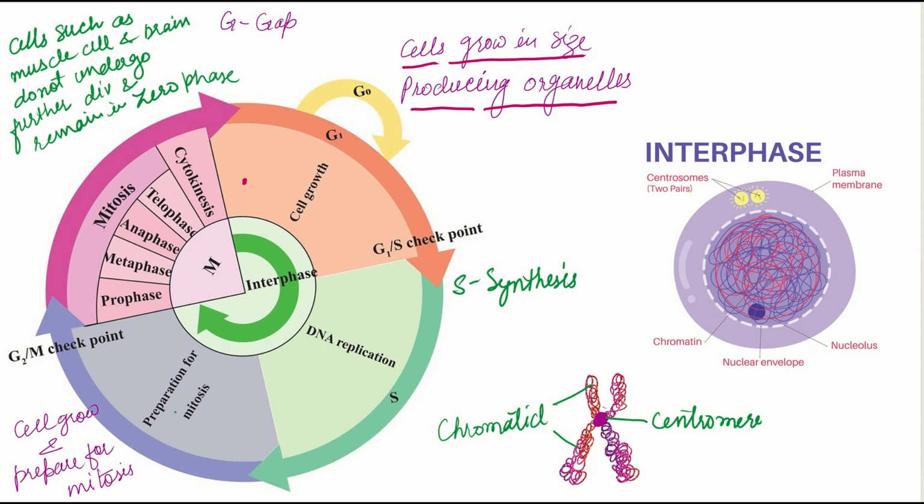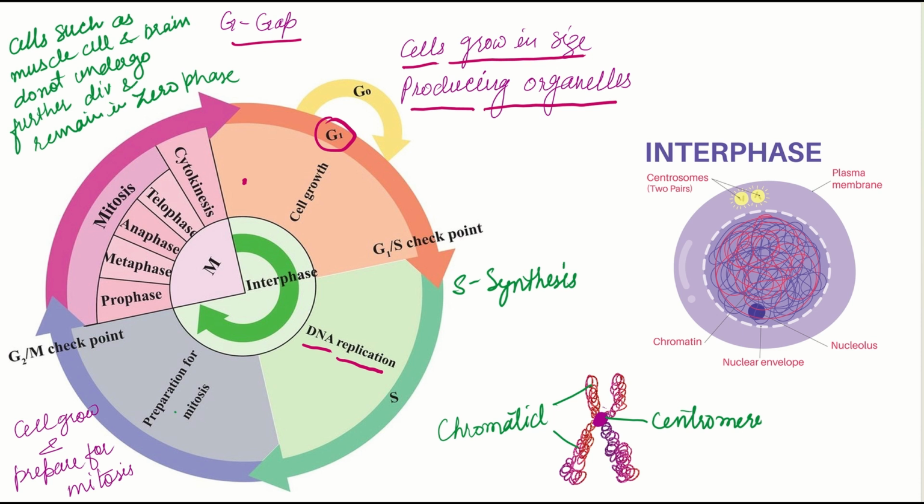This interphase is further separated into three phases, that is the G1 phase, where G actually stands for gap, and in this phase cells grow in size. Next, in S phase, the cells allow the genetic material, that is the DNA, to replicate and synthesize.